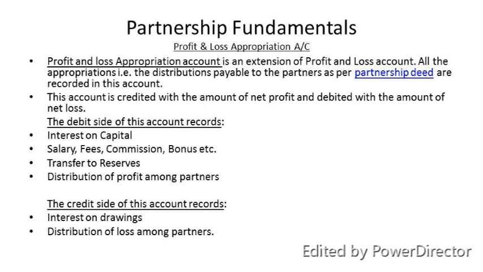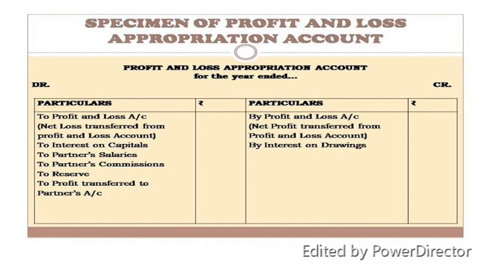In the profit and loss appropriation account, generally the expenses as well as the revenues of the partners are taken care of. The partners invest the capital sum of money into their business, definitely to earn gain, which you will agree, because there is no businessman who will invest the money without any monetary benefit.